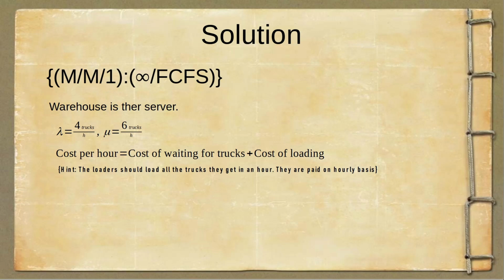If it takes half an hour, for example, to load a truck and in an hour they can load two trucks, they have to load both the trucks. Now they are paid on hourly basis. They are not paid per truck basis. This is what we need to understand here.